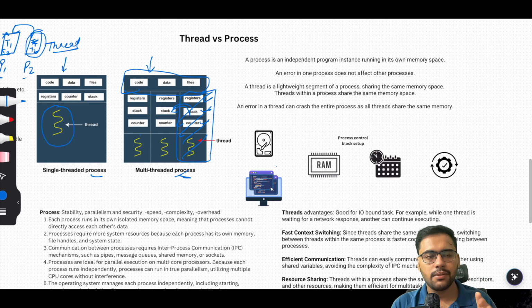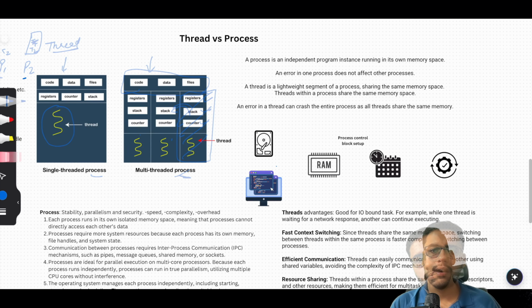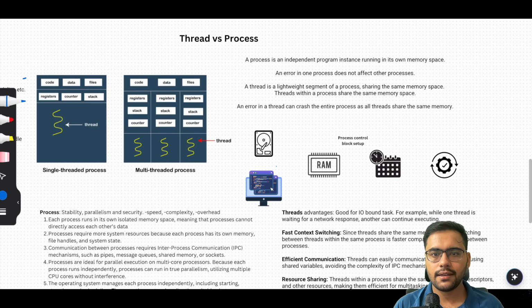So that's the difference between a thread and a process. Multiple threads inside a process share the same memory, but they have different register, counter, and their own stack. That's important. But the memory is the same. Now a process is an independent program instance running in its own memory space. Independent program instance means when we run the program, it becomes an instance, right?